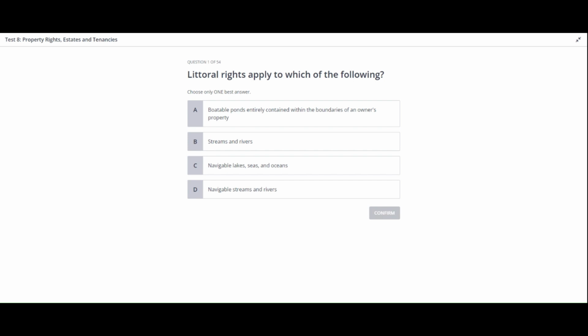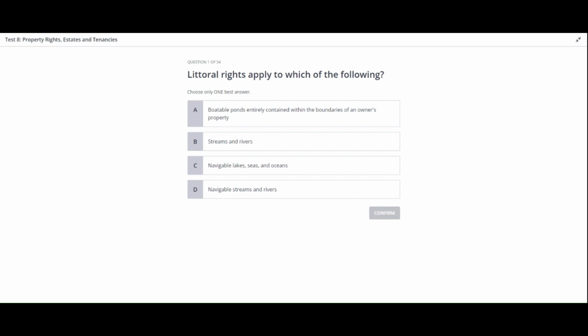Today we have an exciting quiz from Section 8, Property Rights, Estates and Tenancies. Let's test your understanding of littoral rights and the areas to which they apply. So the first question is: littoral rights apply to which of the following?